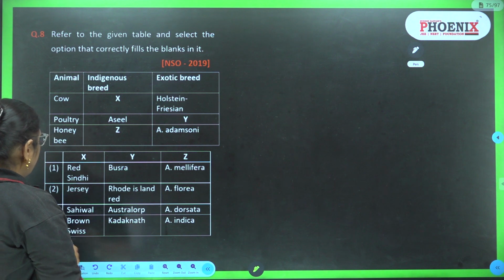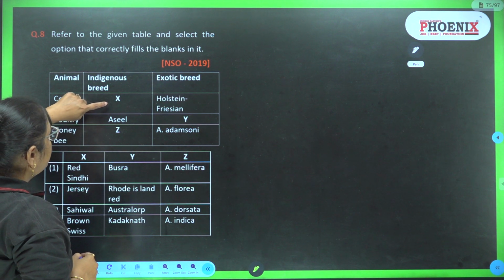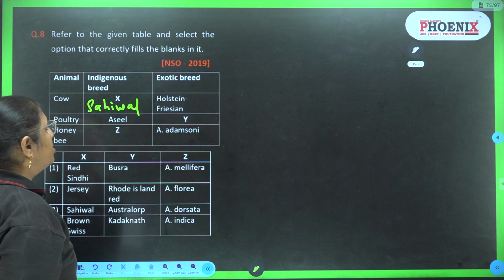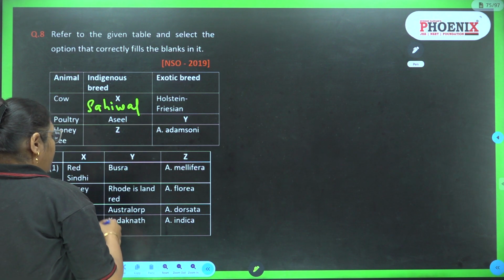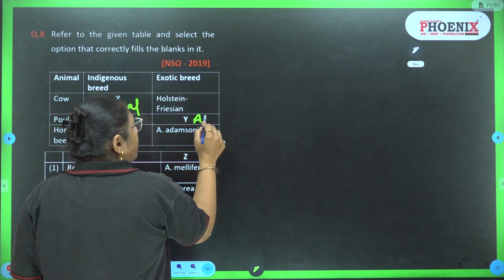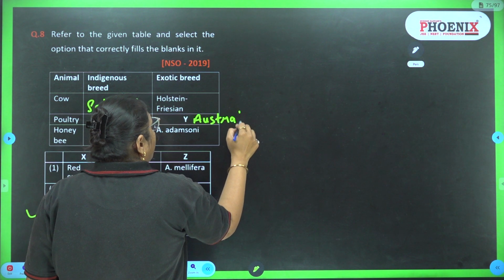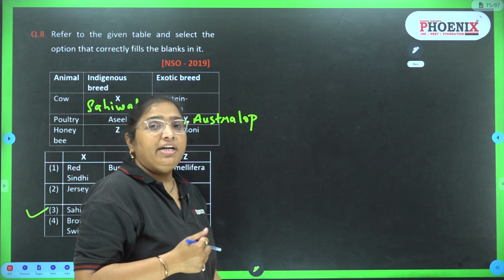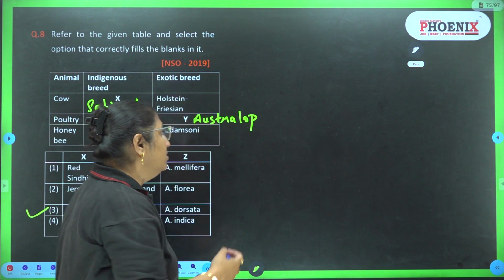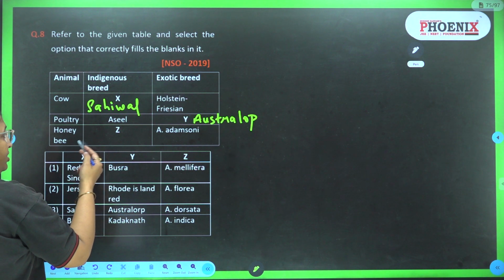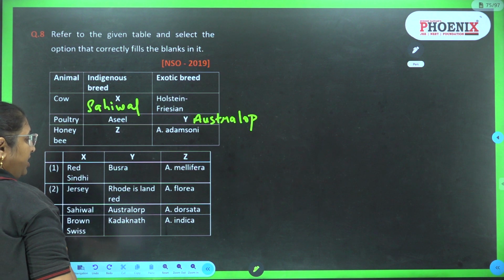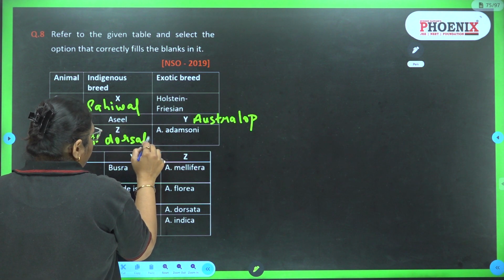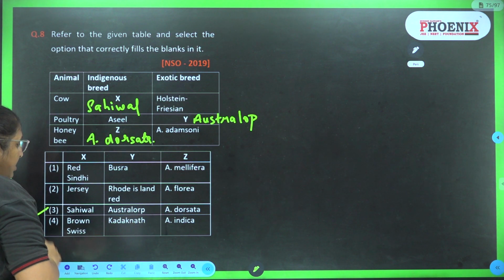Here the correct option is going to be third, that is Sahiwal. This is the indigenous breed of cow. And Australorp, this is the exotic breed of poultry. It is a breed which is found in Australia. And Z, honeybee, which is the indigenous breed. So it is A. dorsata. So the correct answer is third.